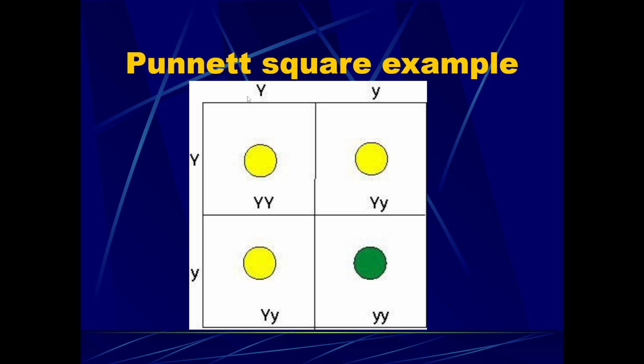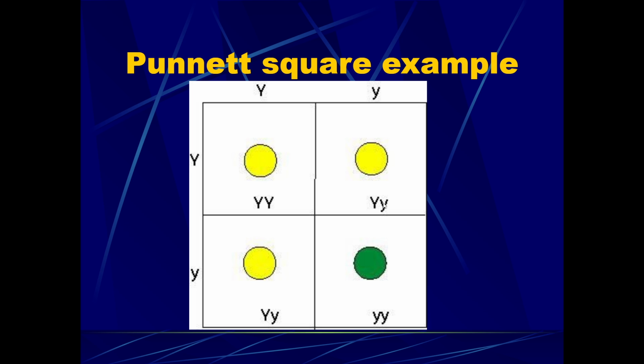So capital Y, lowercase y, we put one of the parents up top. Capital Y, lowercase y, we put the other parent on the side. And then we bring everything up top down, everything on the side across. So here in this box, we have capital Y, capital Y. Here in this upper right-hand box, we have capital Y, lowercase y.